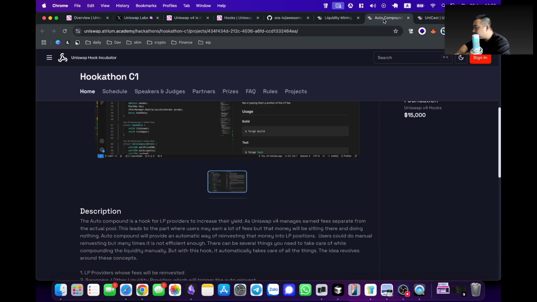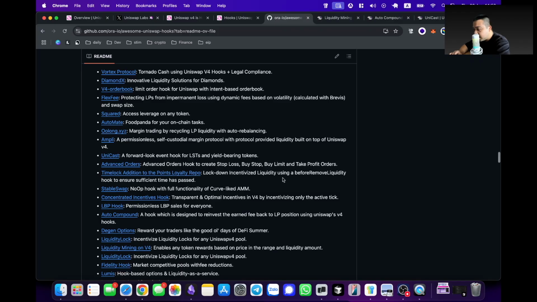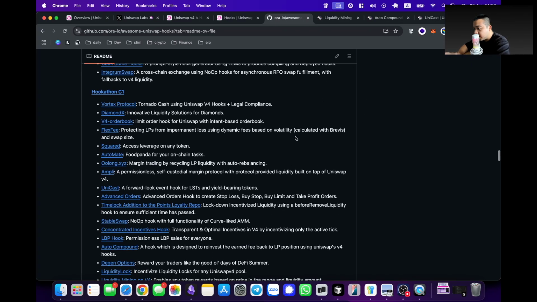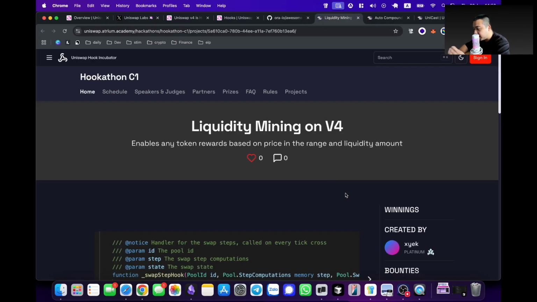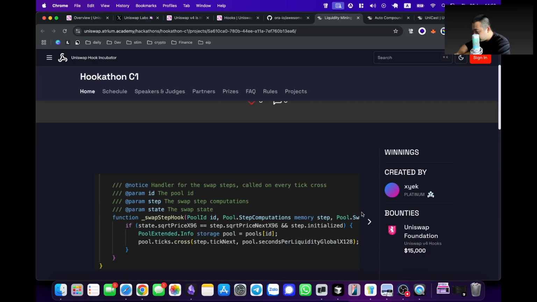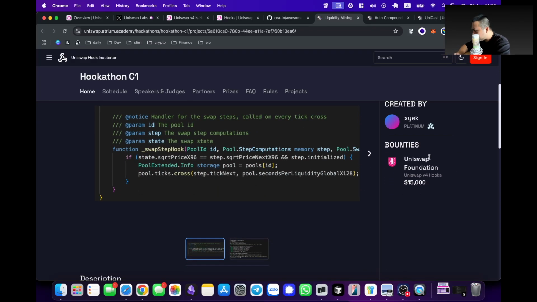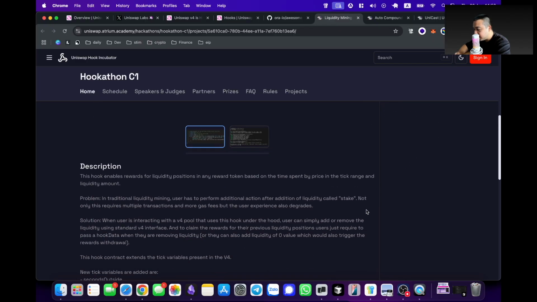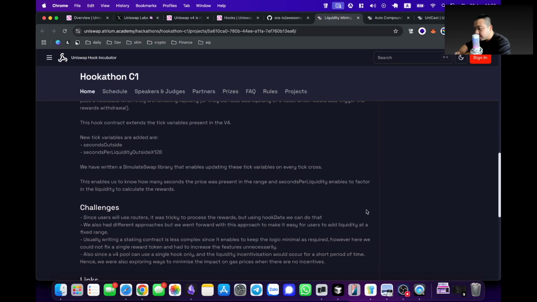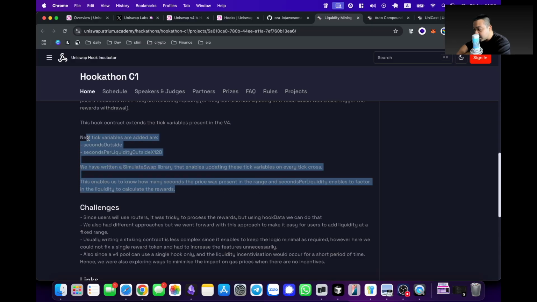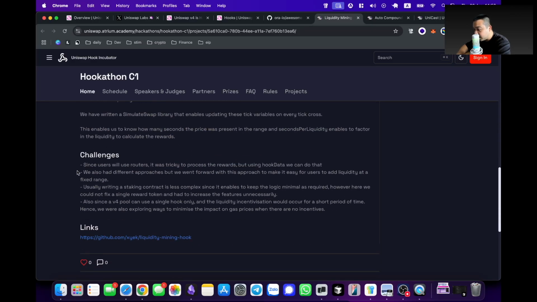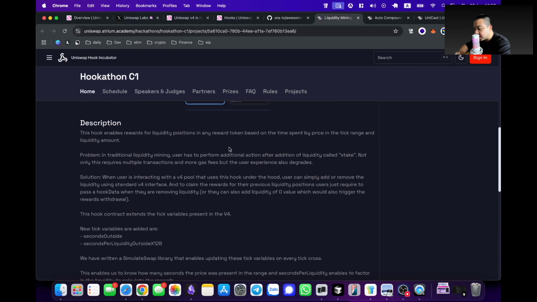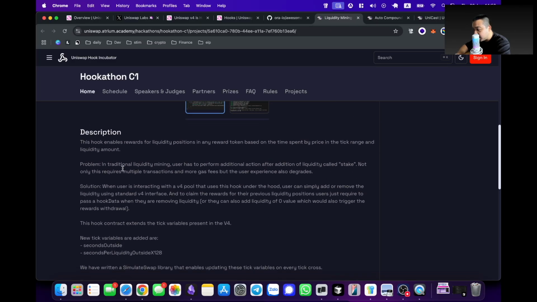Interesting, right? But we got locked into something like liquidity mining on V4, and that's going to be our next video. Wow, there's a bounty for it. Interesting. Okay, so we're going to build something like this. Since we use router trickery to process rewards. Okay, that's fine. Let's take a quick look at the description.